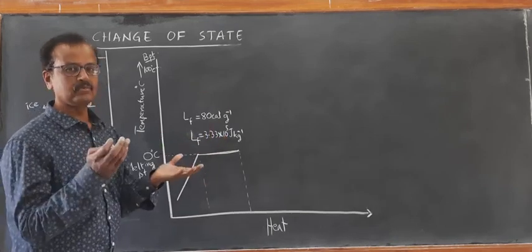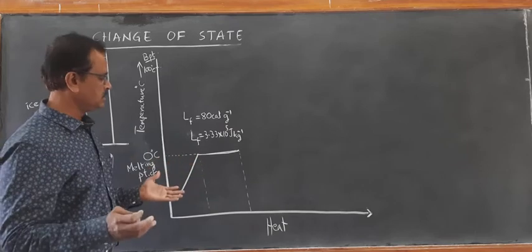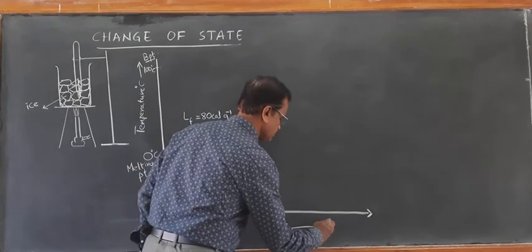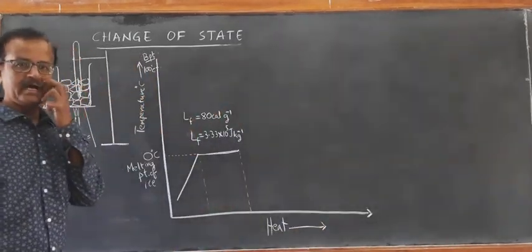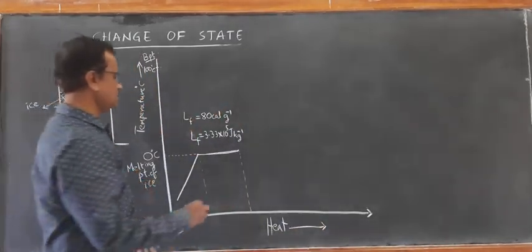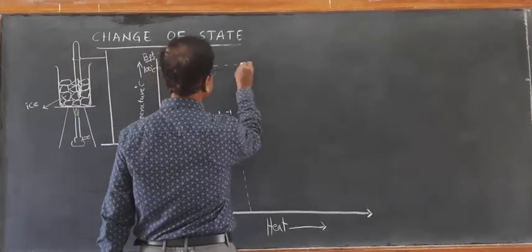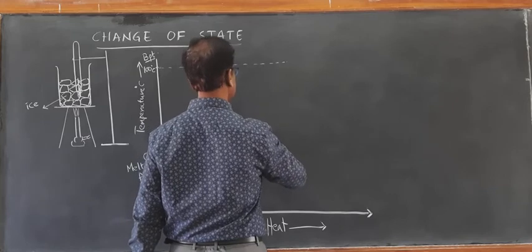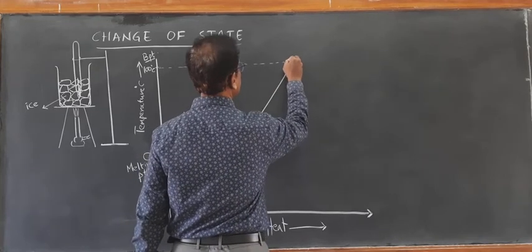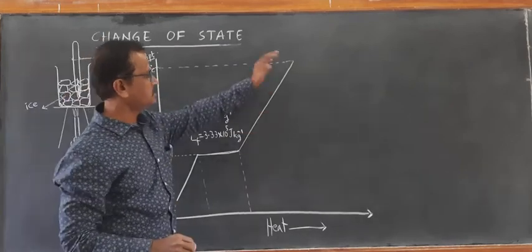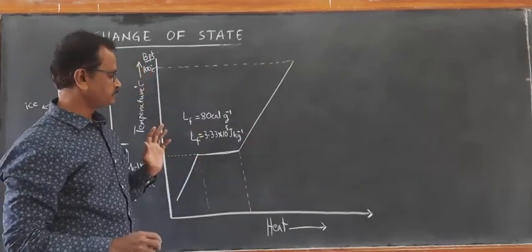Once it has reached the state of water, then the temperature starts increasing as we go on supplying heat. As the water starts absorbing heat, the temperature of water starts rising until it reaches 100 degrees Celsius. The temperature starts rising linearly.